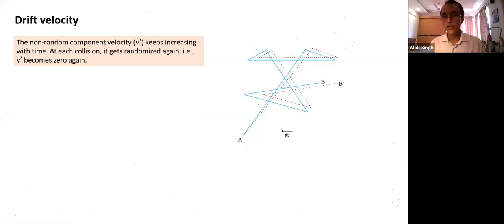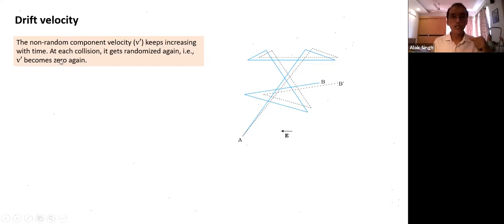If I take 2 points, one point close to A and one a little further away, what does V dash depend on? The non-random V dash keeps increasing with time since collision. Does this statement make sense? What is V dash equal to? Acceleration into time. Time measured from where? Time is measured from the last collision. The moment it has a collision, the non-random velocity becomes 0.